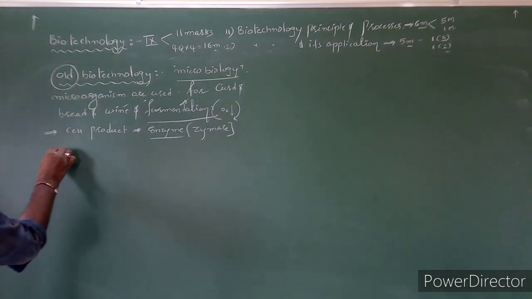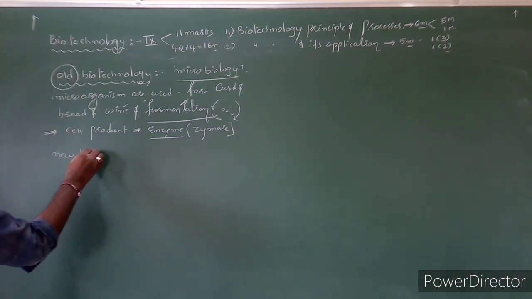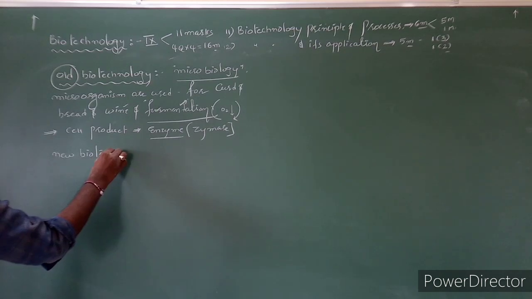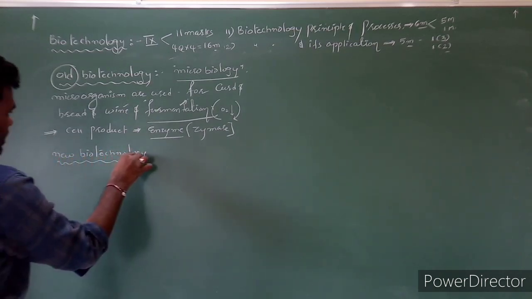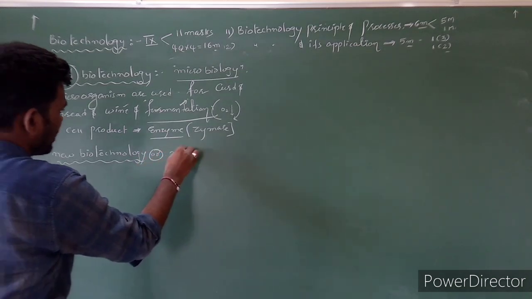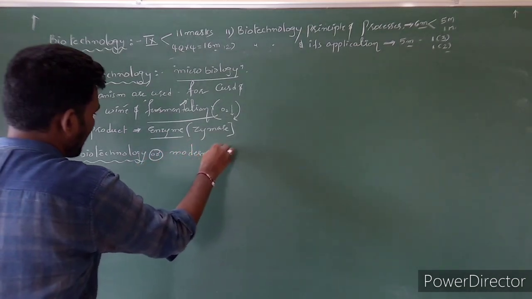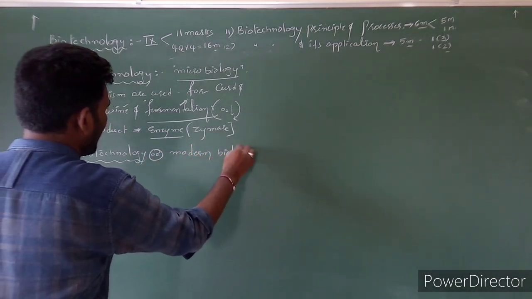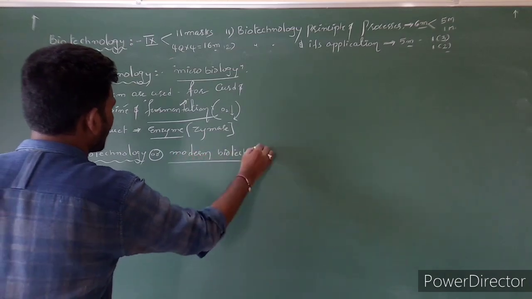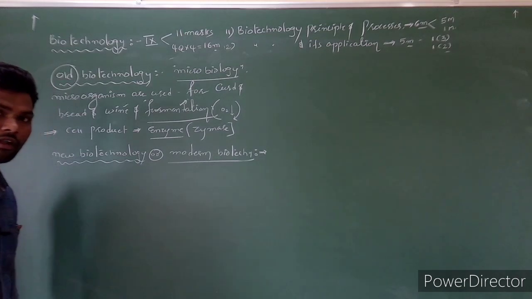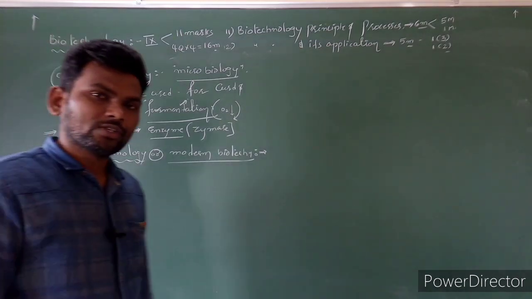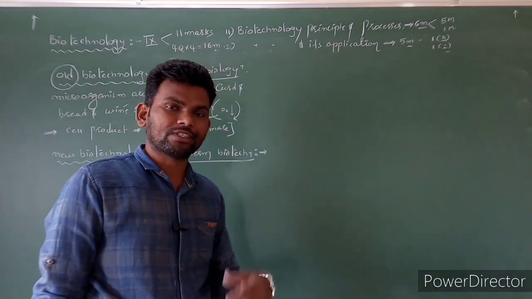Next one is new biotechnology, or nothing but modern biotechnology. So in this case, what happened after the 20th century?